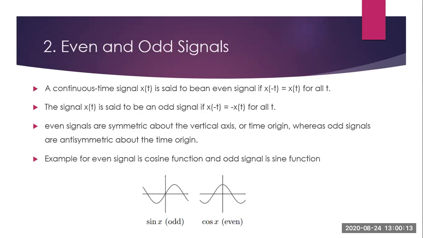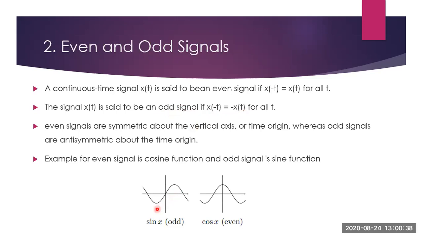A continuous time signal x of t is said to be an even signal if x of minus t is equal to x of t for all t. So this is a condition: x of minus t should be equal to x of t for a signal to be an even signal, and x of minus t, if it is equal to minus x of t, then it is an odd signal.